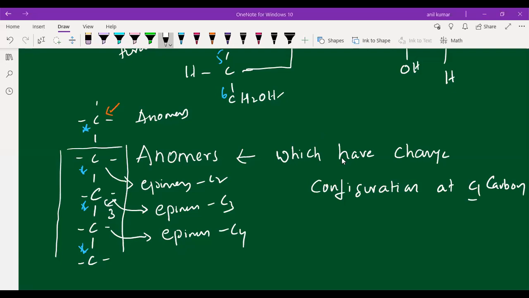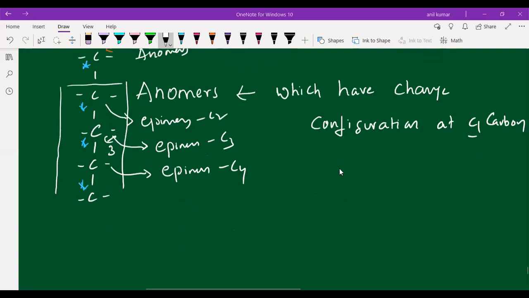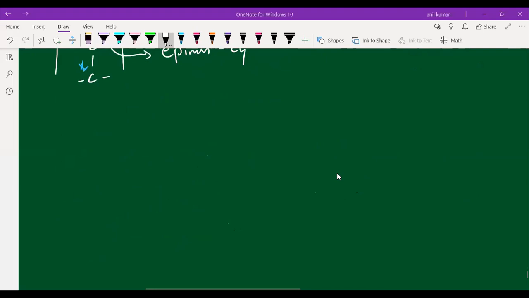I will take just 5 minutes and complete the class. Don't go anywhere. So this was about the monosaccharide fructose, and next I am giving the introduction of the disaccharide. After this, I will end the session. We have completed monosaccharides, students. We have studied glucose as well as fructose. Now we are studying disaccharides.